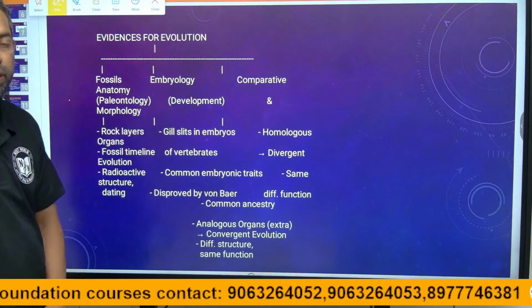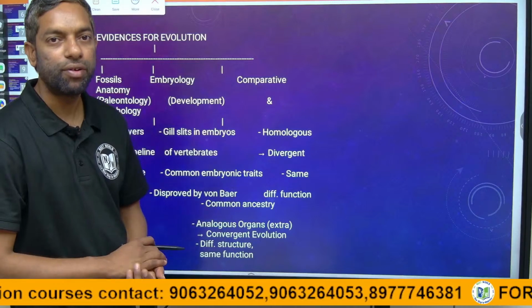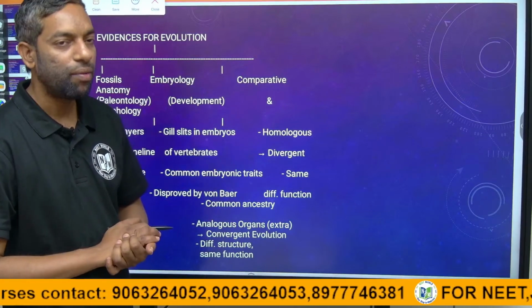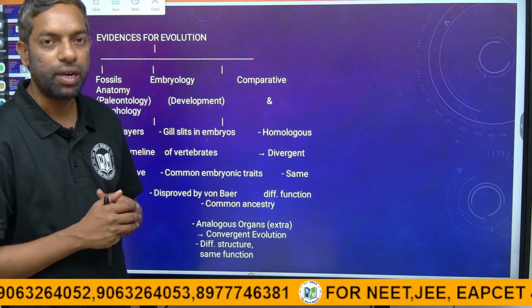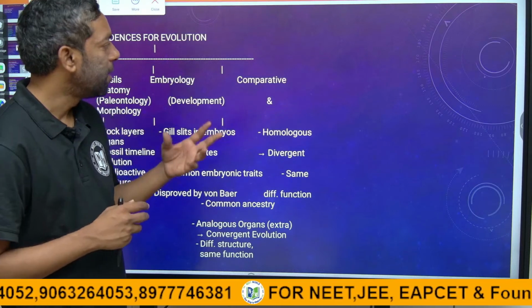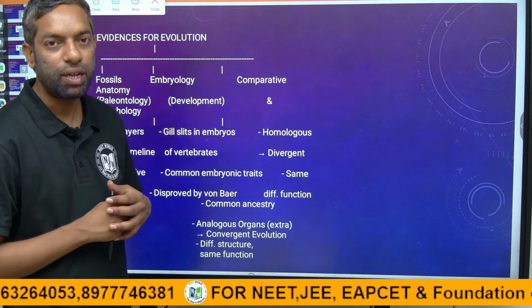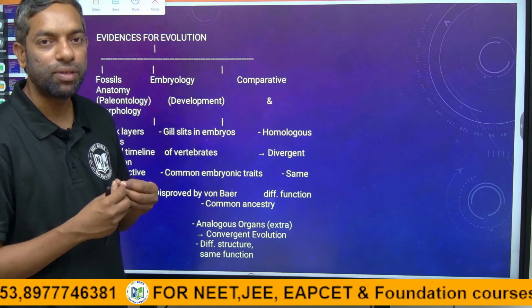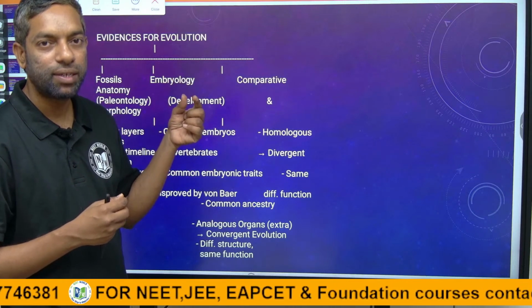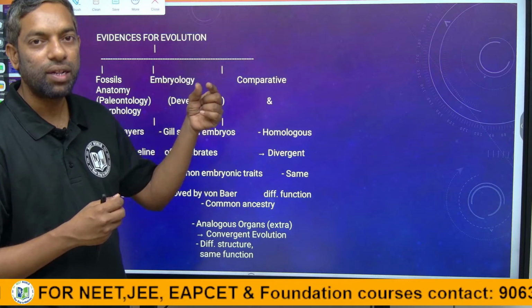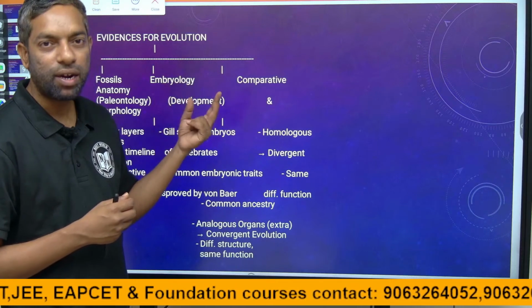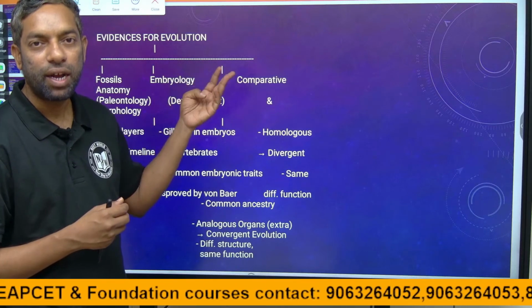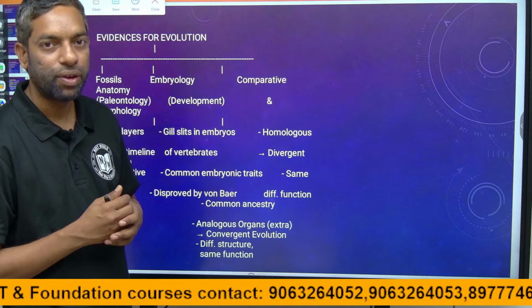This is important from the exam point of view and may be asked. One or two questions on evolution come in NEET. This is one of the important topics, so look at the examples. They might not ask you the names of periods or paleontology, but they might ask you homologous and analogous.